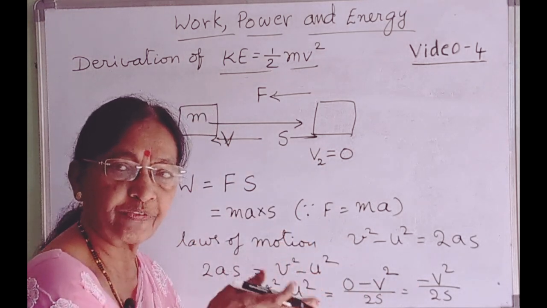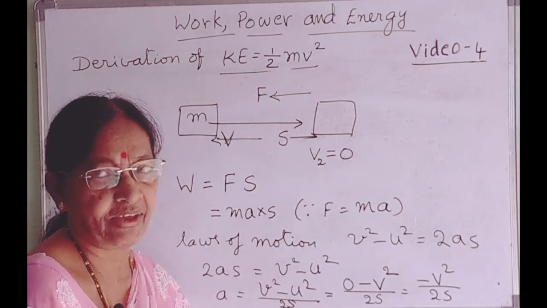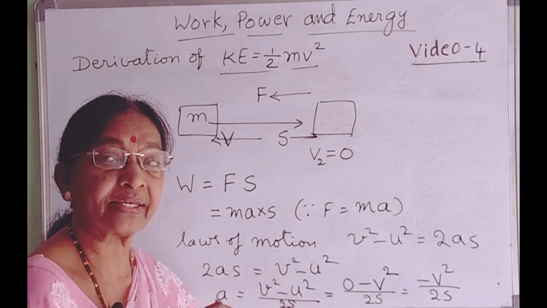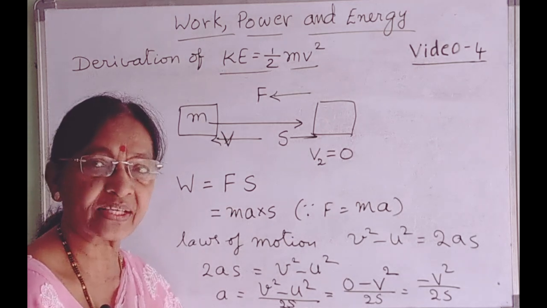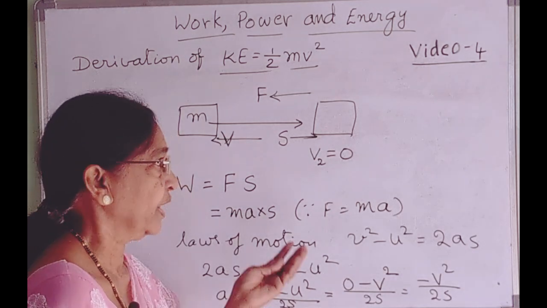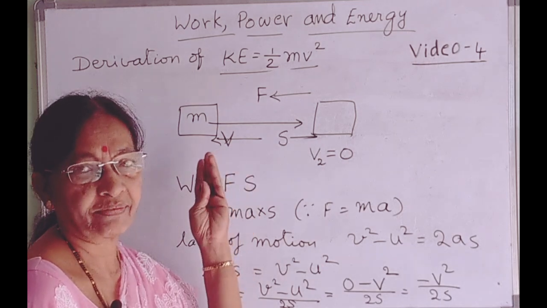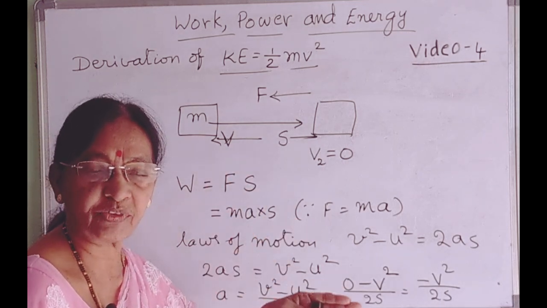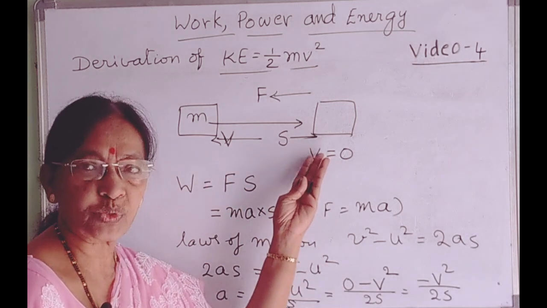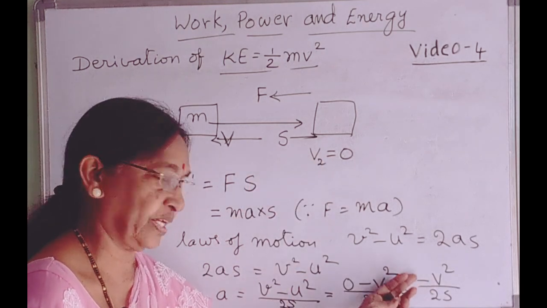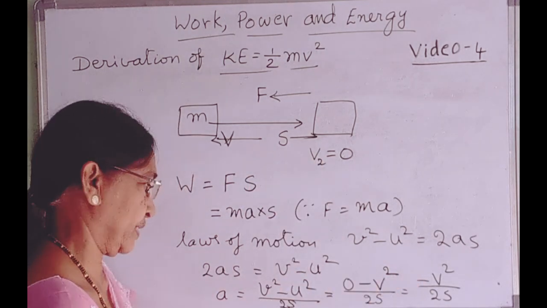So it is moving with decreasing velocity. So the body has a deceleration, or acceleration is negative, because we are acting the force in the opposite direction and the velocity of the body is gradually decreasing and comes to rest after traveling a distance. For that we got the negative sign.